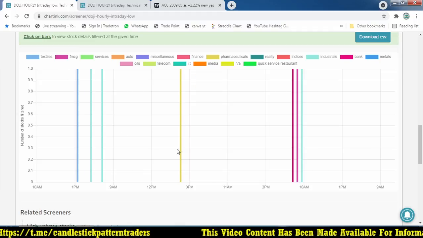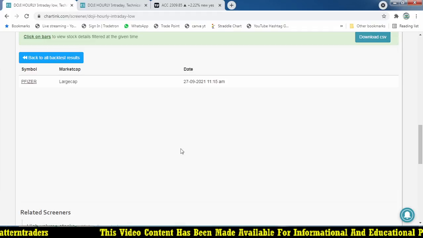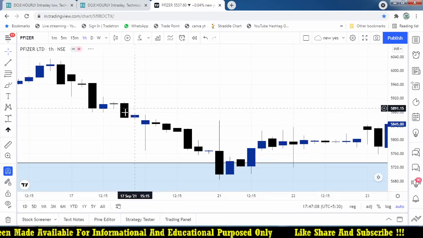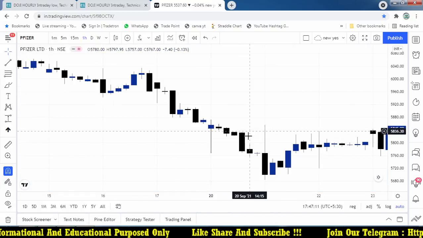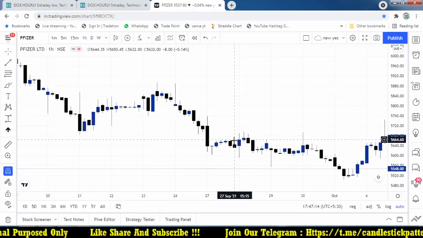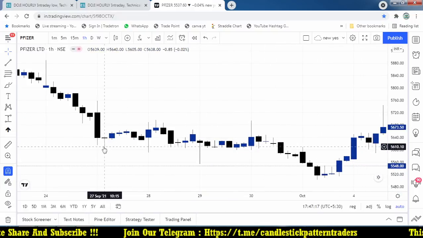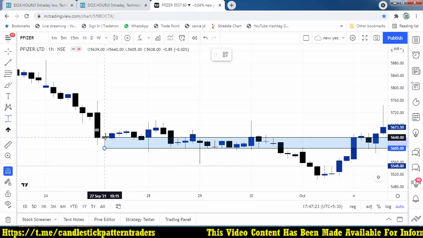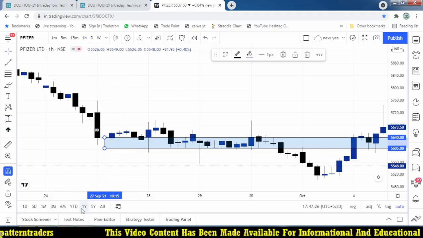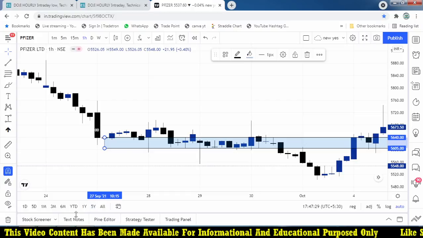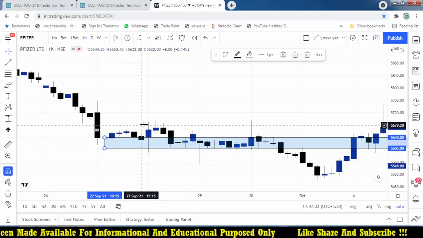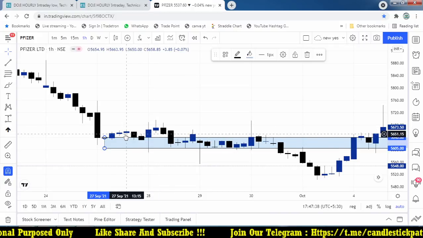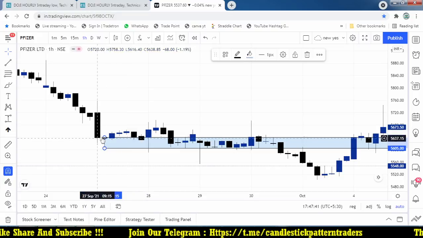And again, this is what happened at 11:15 on 27th September, that is Pfizer. So let's see Pfizer, 27th September, right? We'll remove all the drawings. 27th September, where 20th September, maybe this. Yes, can you see that on 27th September it forms a Doji candle at the bottom. Whenever it broke the high, what is the risk for the trader? 5,600 and 5,640, a 35 rupees risk. In the next candle it moves to 62, and on the same day it moves a maximum of 5663. So that is the highest level.